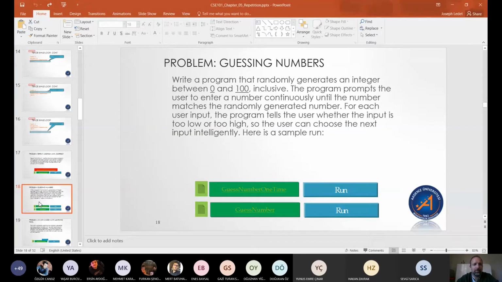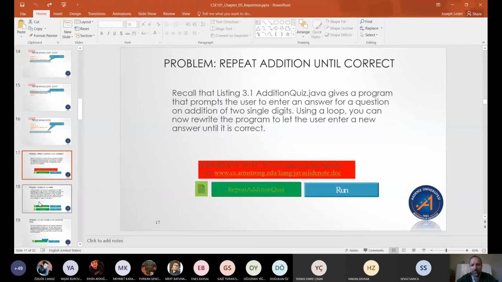Basically, let me go back. Repeat addition quiz. Remember the previous chapter there was an addition quiz where it generated two random numbers and asked the user for an answer to what is A plus B. If they were correct, the program said, yay, you're right. And if they were wrong, it said, no, you're not right.